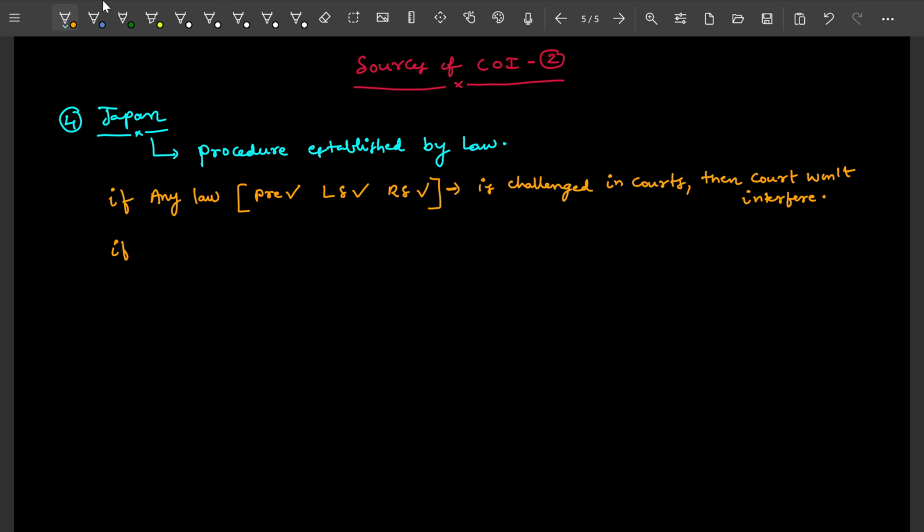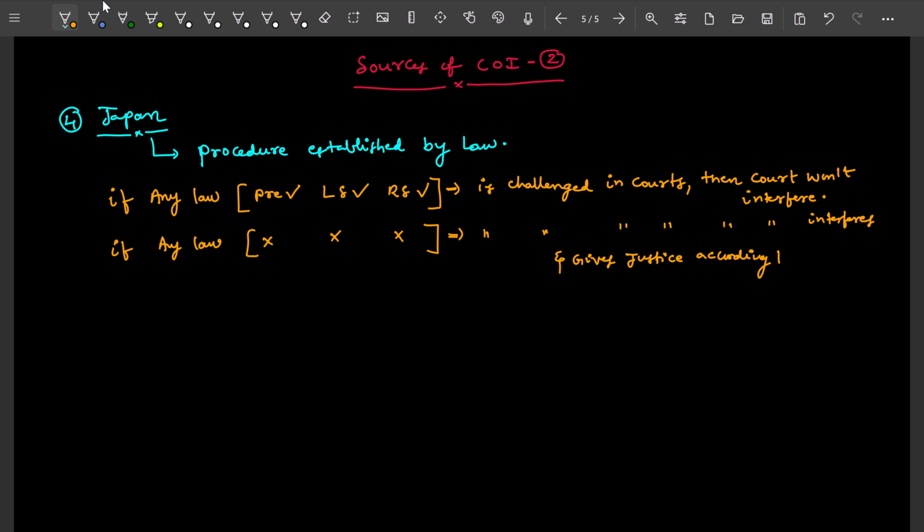And the next one: if any law is not approved by these three, or any one of them has not approved it, and it is challenged in courts, then the court interferes and gives justice according to evidences. That is the meaning of procedure established by law.